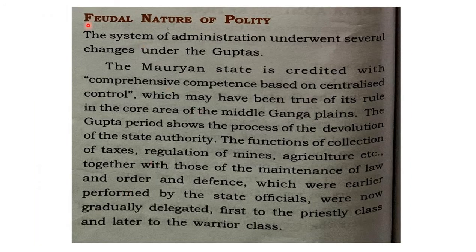So, if you look at the feudal nature of the polity, what do we mean by the feudal nature of polity? It is a system which is based on land holding. All such things, where land is a major revenue source, that kind of system to collect revenue from land was called feudalistic. And the political system in the Guptas was mostly feudalistic in nature. That means their intention was primarily to collect land revenue and to maintain law and order, which we have discussed already. So a revenue based polity was observed in the Gupta Empire.